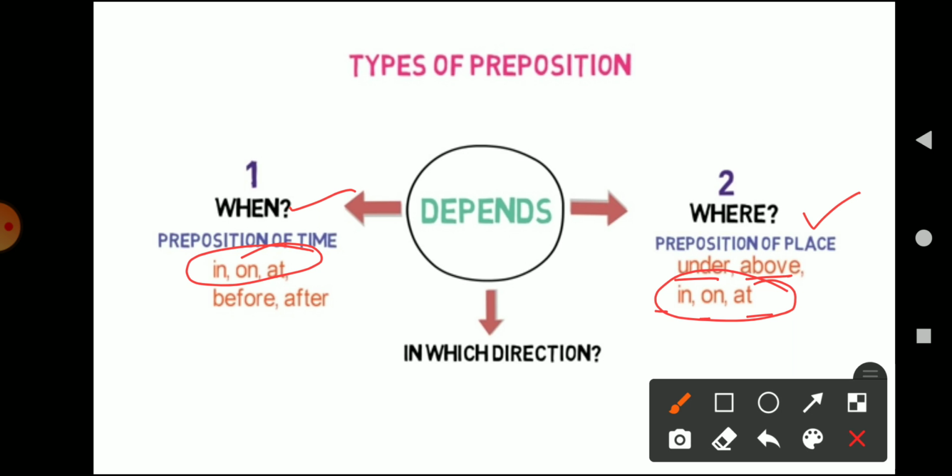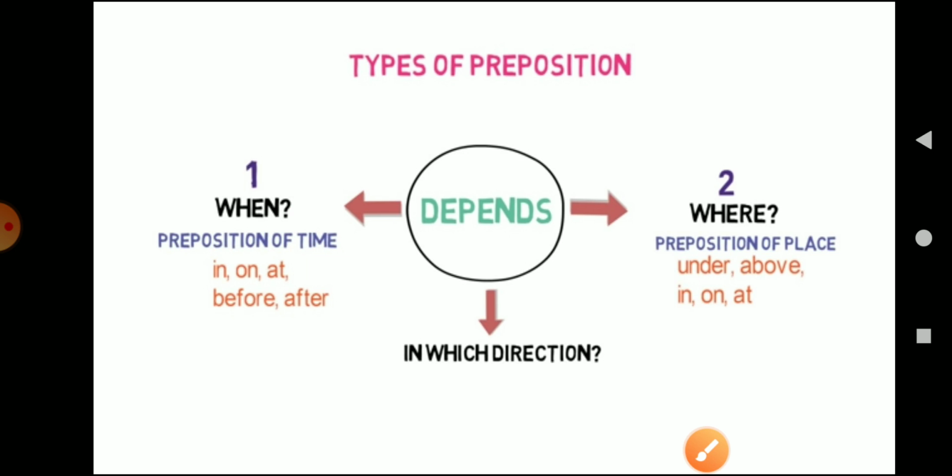Okay, it will tell you about the occurrence of the event. So in both the cases of preposition of place and preposition of time, these preposition means different thing. Okay, so now let us continue.